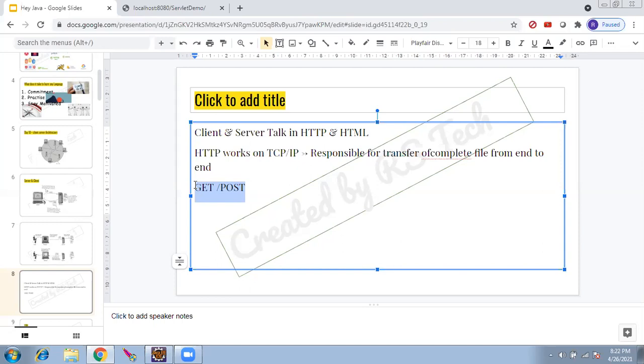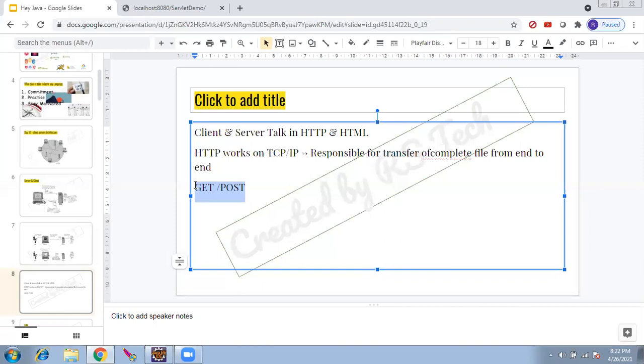But it should be visible. When we are traveling in planes, if you have any luggage bag, the zip doesn't have to be locked. If you have any small lock, don't lock. If you lock, they will cut the lock and they will see. Exactly. So if it is locked, it's called post. If it's not locked, it's called get. So the post method is secure. The get method is not secure.